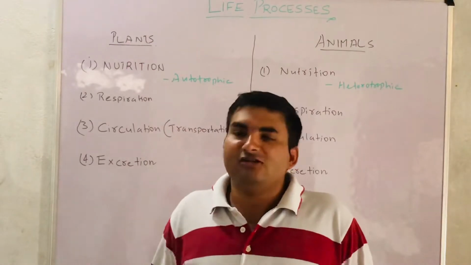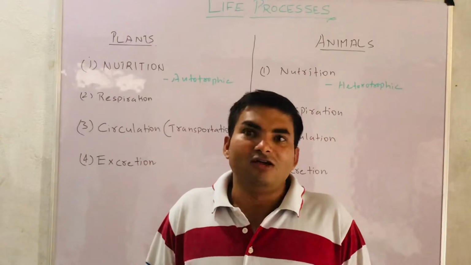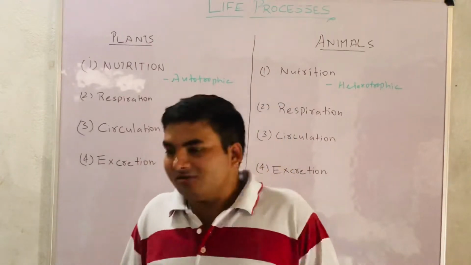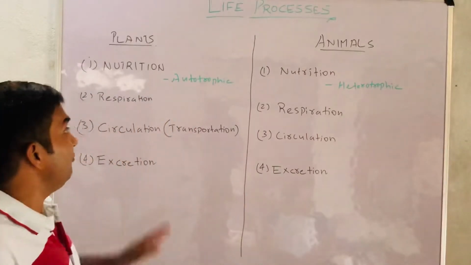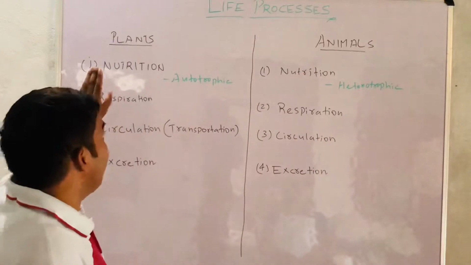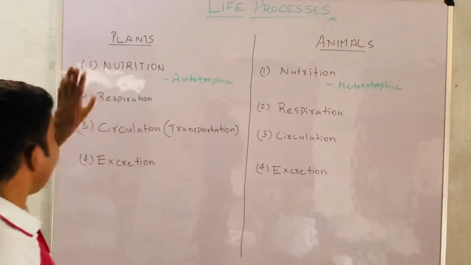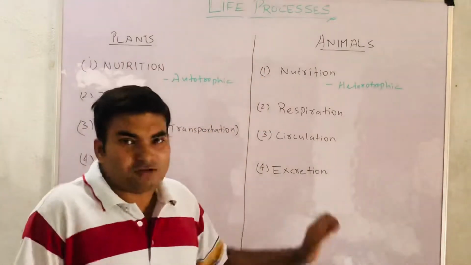Now, in the earlier topic, we discussed the process of the cell and the structure of the cell. In this topic, you are going to study the life processes, and this can be divided into two parts: plants and animals. In plants we have to cover 4 topics, and in animals we have to cover 4 topics.